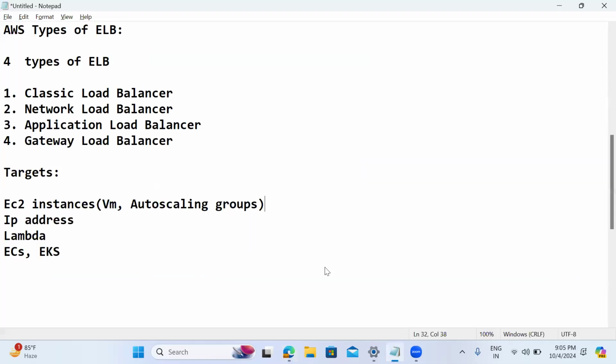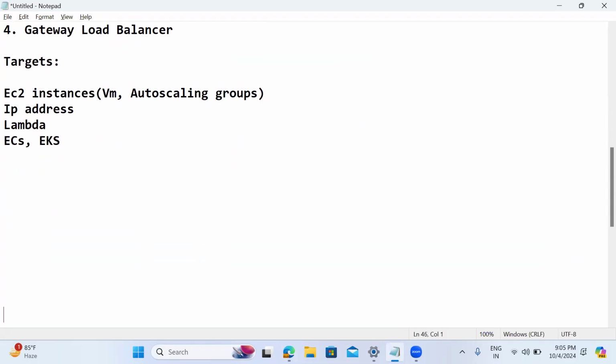I'll give one example. Say I have one application, maybe a banking portal. For car loans, I want to have one system. For home loans, I have another system. Maybe for gold loans, I have another system. That means I have three different applications. I want the car loan application on 10 servers, the home loan application on 10 servers, and the gold loan application also on 10 servers, which can be auto scaled to 1000 also. Then in this use case, how many target groups am I going to keep?